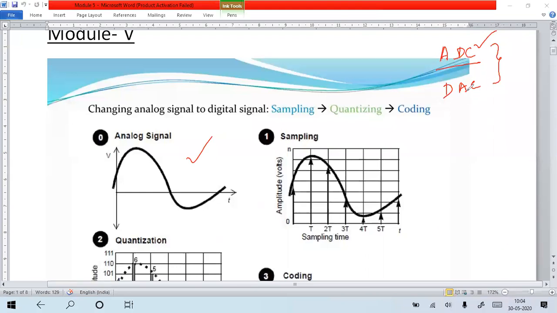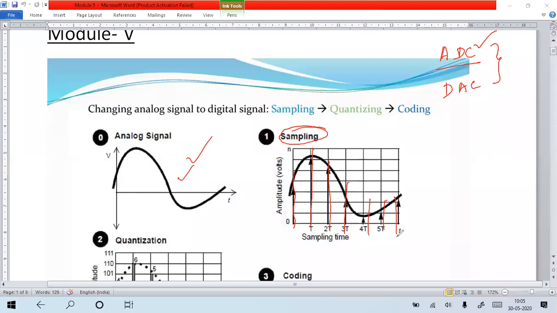Okay, next, what is the process they follow for converting analog signal into digital signal? First, converting analog to digital signal. This is the nature of the analog signal. The analog signal has to be converted into digital form. For converting that, there are three processes. One is sampling. They have to split the wave into a number of samples. Like that, they have to sample it. Okay, this is the first process. They have to sample the signal in a set of pieces.